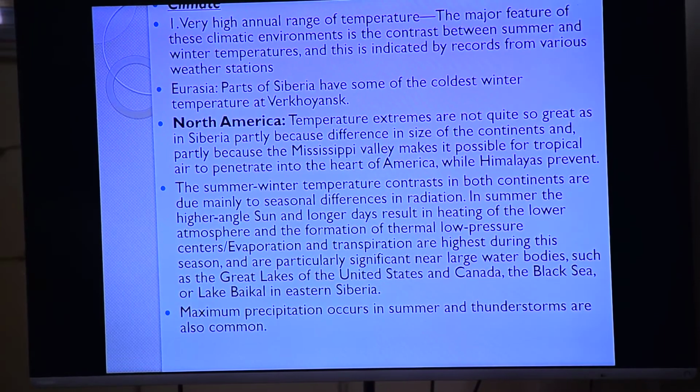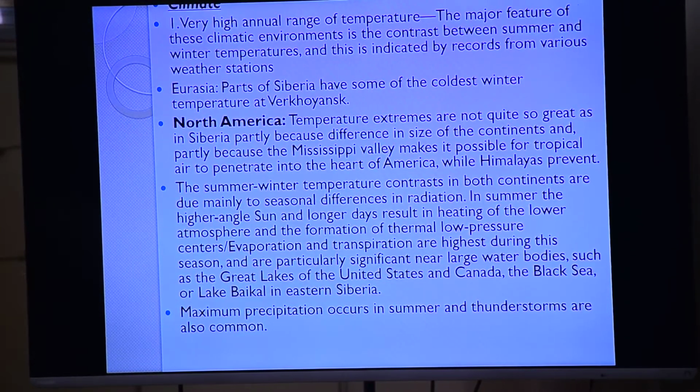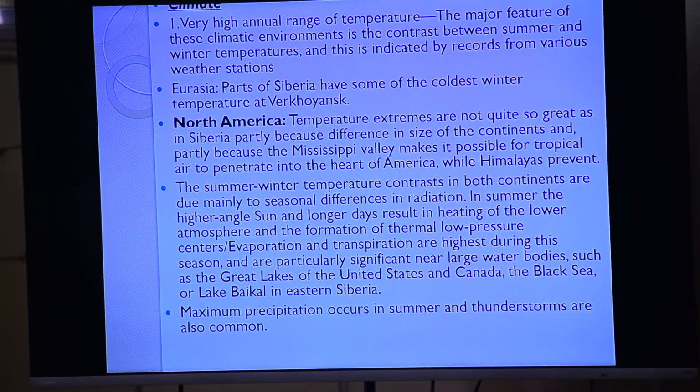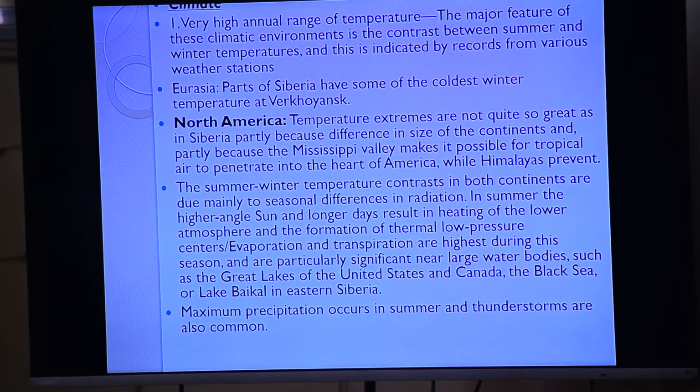I have said while teaching that Verkhoyansk is the coldest place, -68 degrees Celsius. And after 6 months the temperature comes to around 5, 7, 8, 9, 10, 12. So an extreme annual range of temperature is found. What kind of temperature range will we find here? Very high. Understood? Very high annual range of temperature.